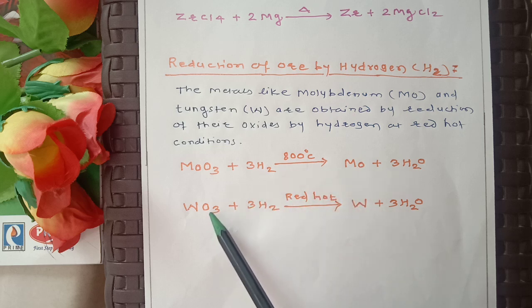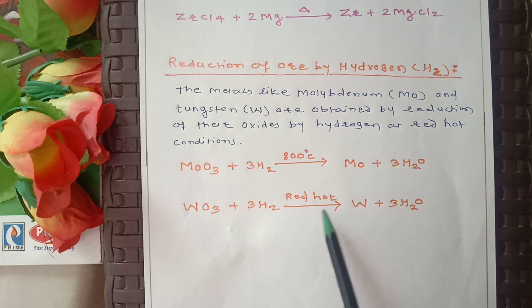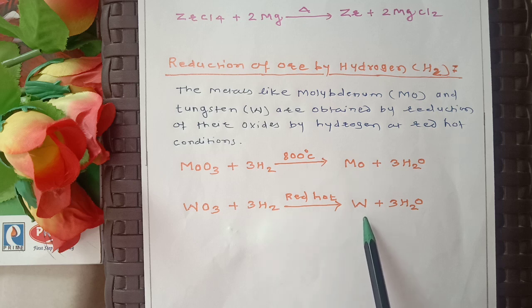Similarly, tungsten oxide, when heated in presence of hydrogen as a reducing agent at red hot condition, is reduced to its metallic state, that is tungsten.